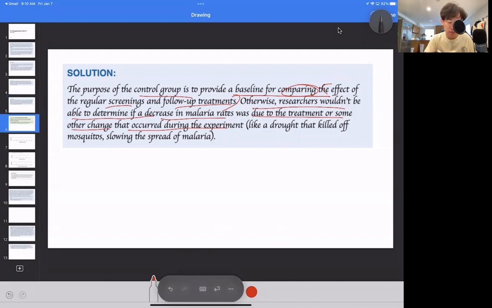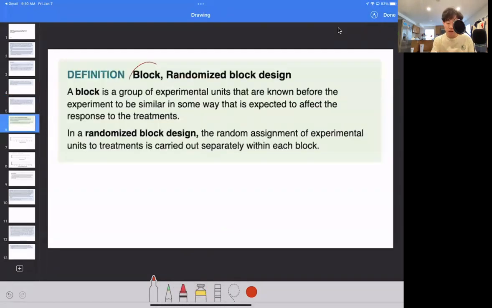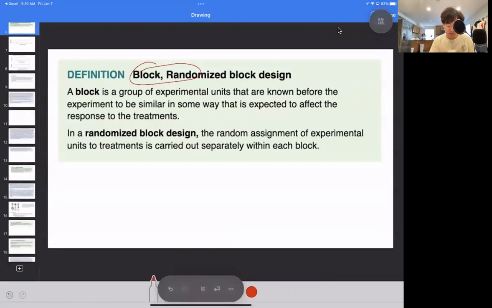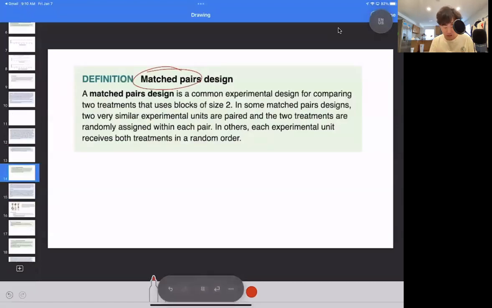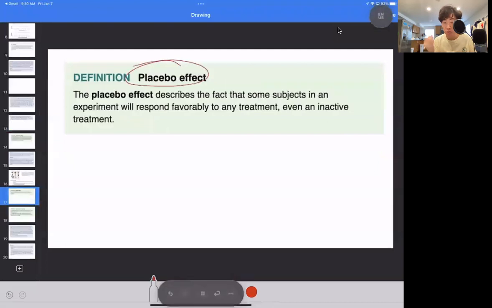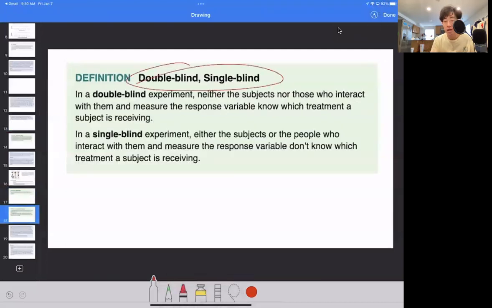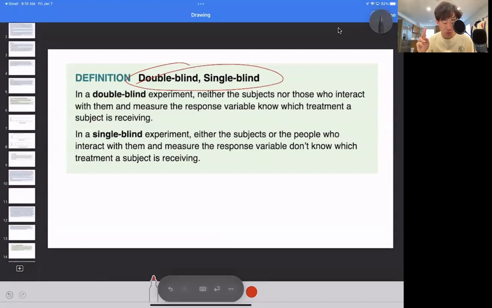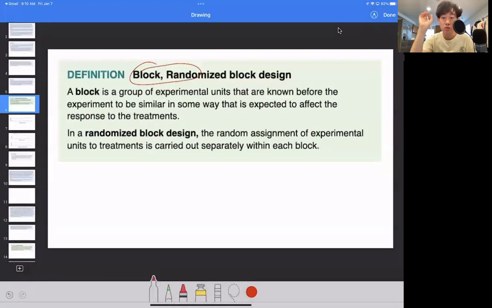Now let's go to the main lesson for today. Today, we're going to be talking about a block randomized design. Then we're going to be talking about matched pairs designs. And then there are a couple more vocabulary terms, placebo effect, which you probably already know, and double blind and single blind, which is also a very quick and easy thing. But the main two things we want to talk about are the block randomized design and the matched pairs design.